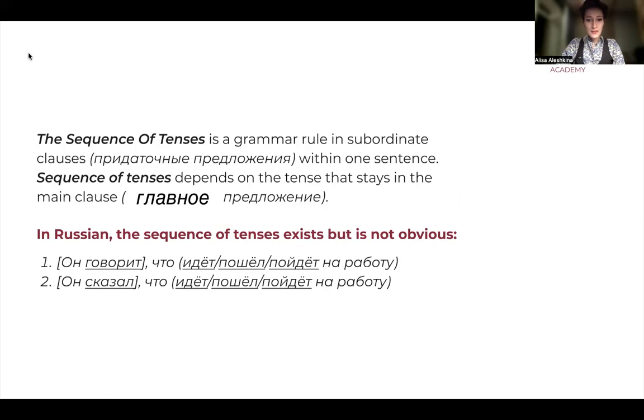So let's see these two sentences in Russian. Он говорит, что идет, пошел, пойдет на работу. Он сказал, что идет, пошел, пойдет на работу. Basically, in Russian, the sequence of tenses exists, but you can't really see it.